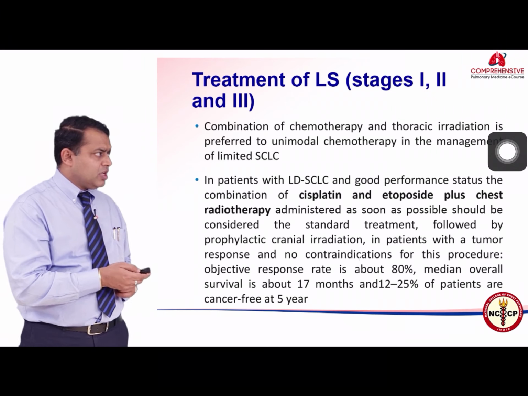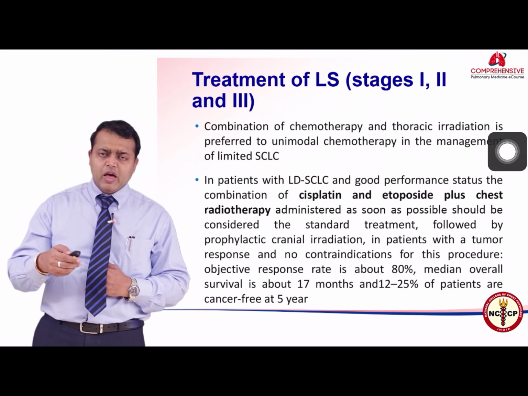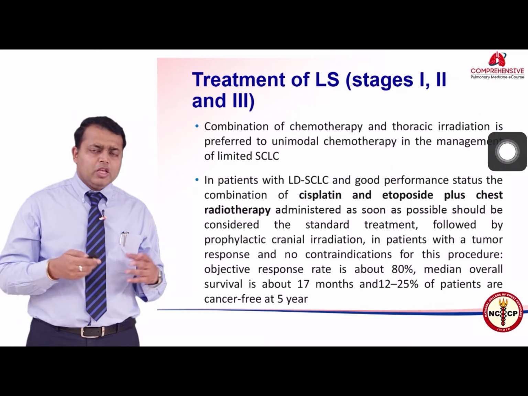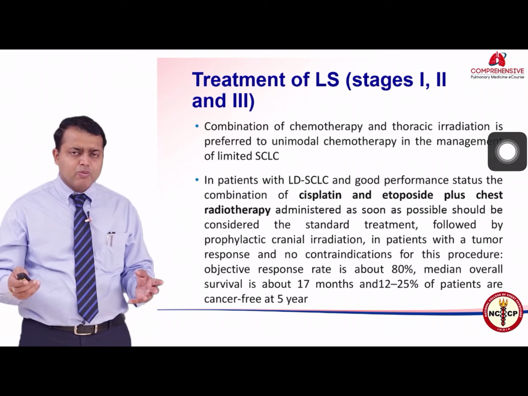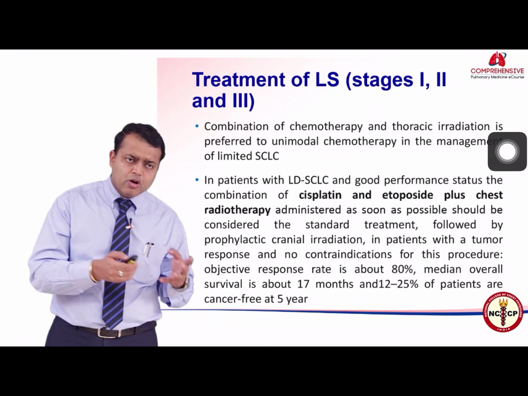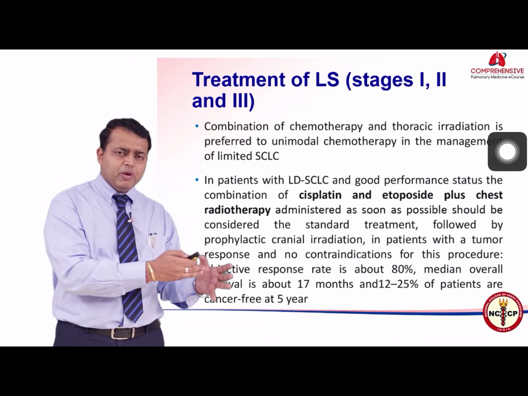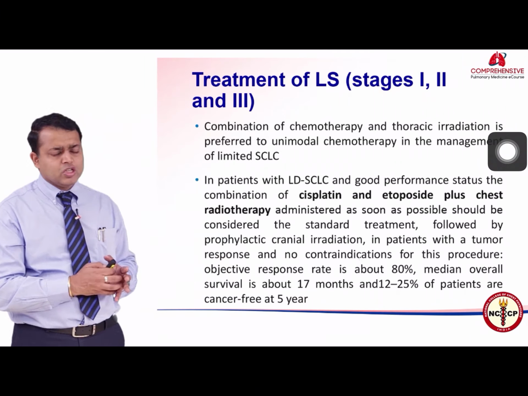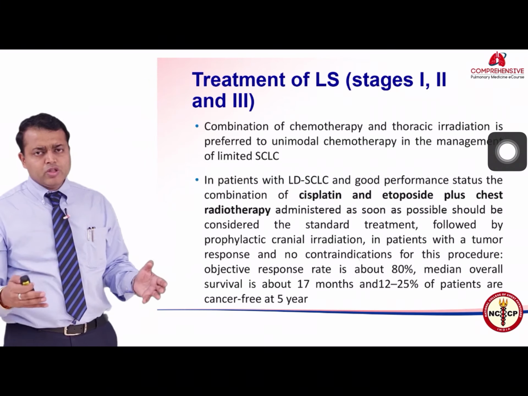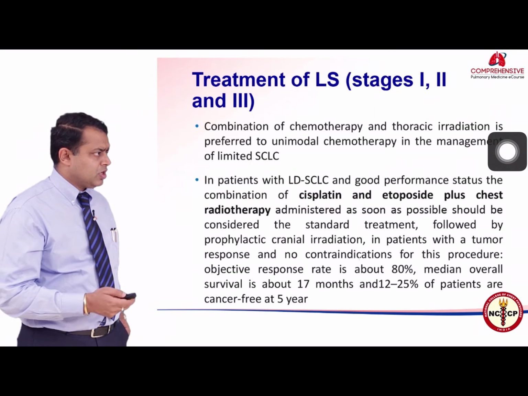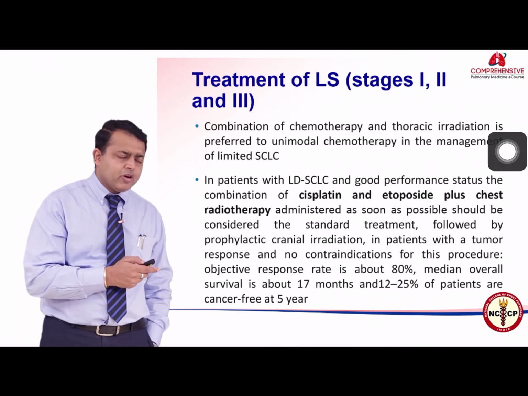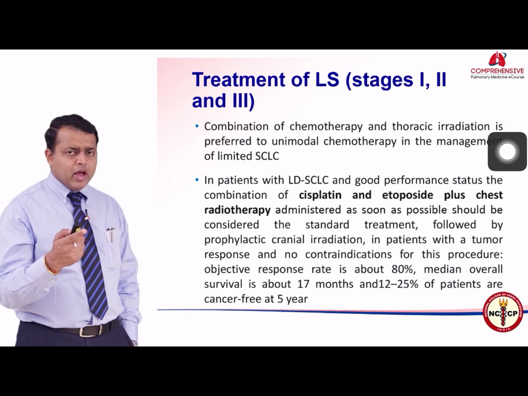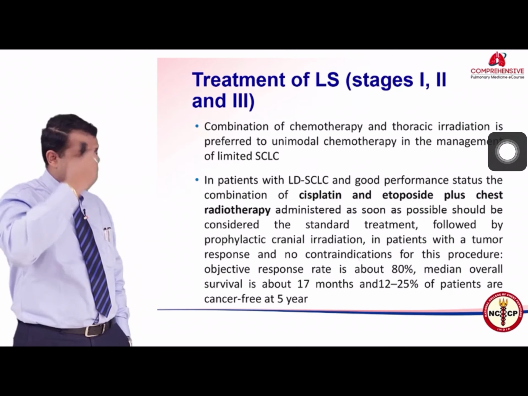In the limited stage disease, generally the patients have good performance status, they are on their own, they have limited symptoms. These patients are treated with radiation along with chemotherapy. So it's not radiation followed by chemotherapy, it's chemoradiotherapy, that is chemotherapy and radiotherapy put together, and the regimen which is used is cisplatin etoposide, as one would use for extensive stage disease. With this type of treatment, the median overall survival is about 17 months, and the 5-year survival would be around 20%.